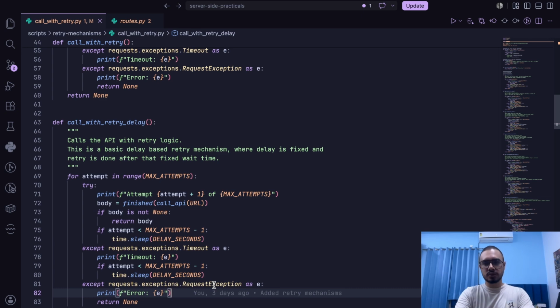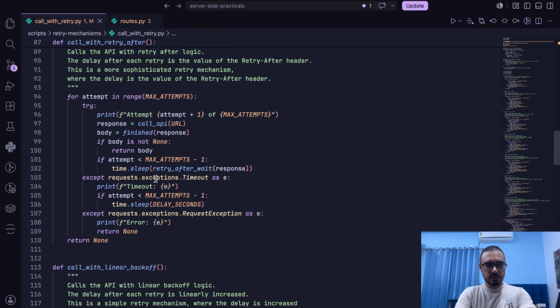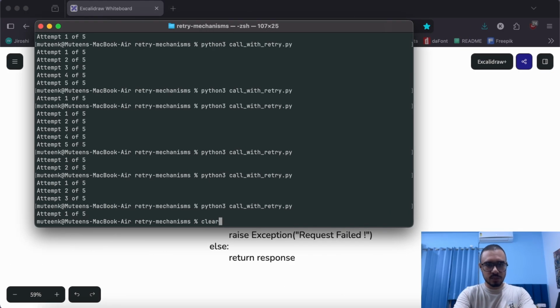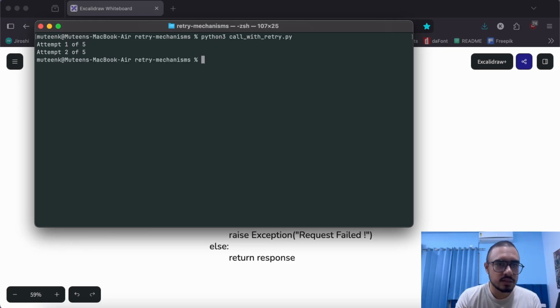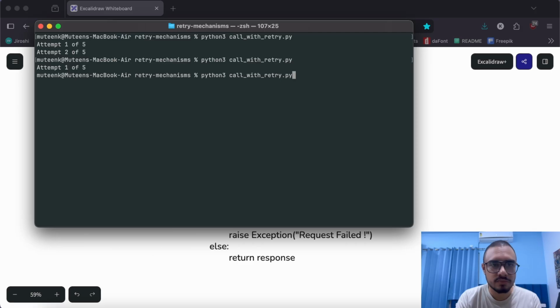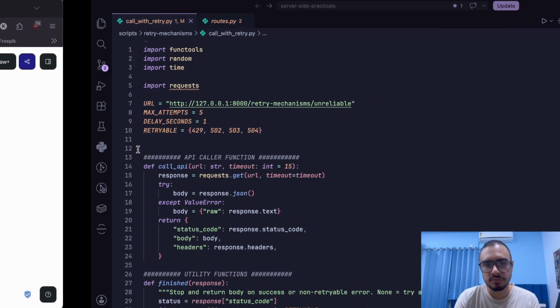Now let's try this in action as well. So I'll just replace it here, and yeah, now let's head on to terminal again. If I call it again, you can see it took the first attempt, waited for a second, and then it took second attempt, and we got success. We can try again. This time it just worked in the first attempt. 1 2 3 4. Yeah, this time it took 4 seconds and 4 attempts to make the call successful.